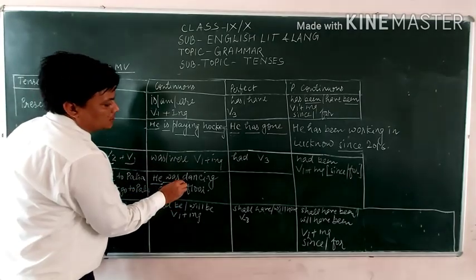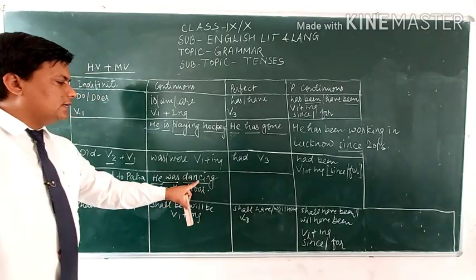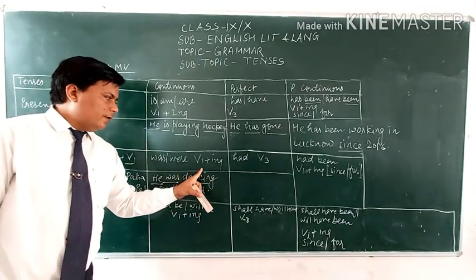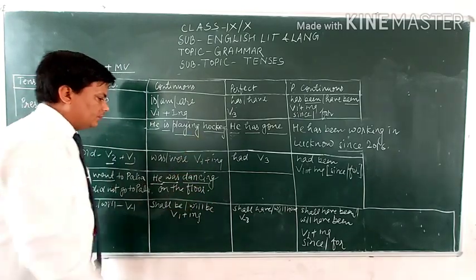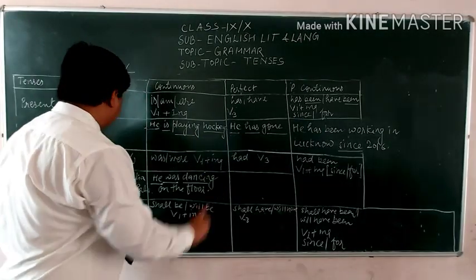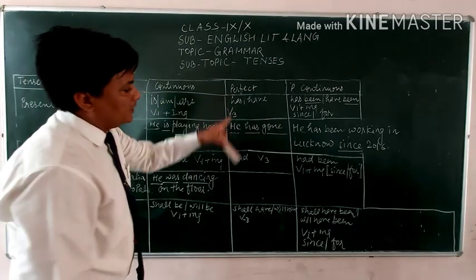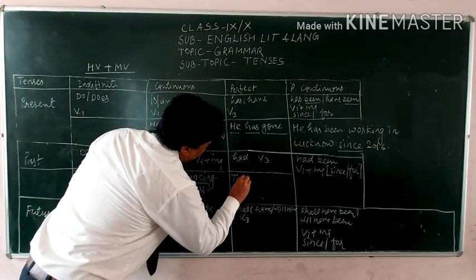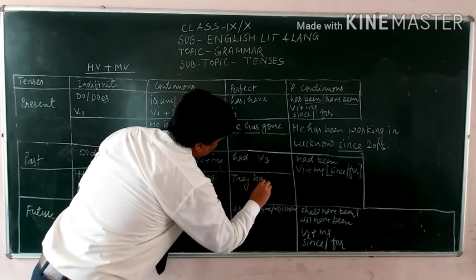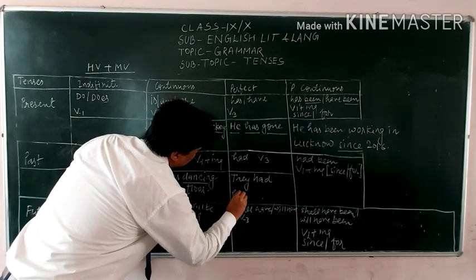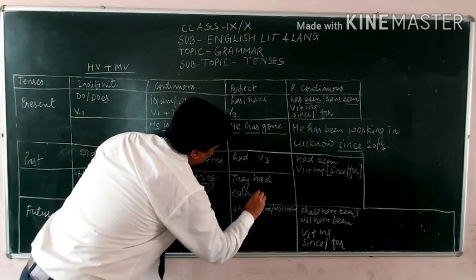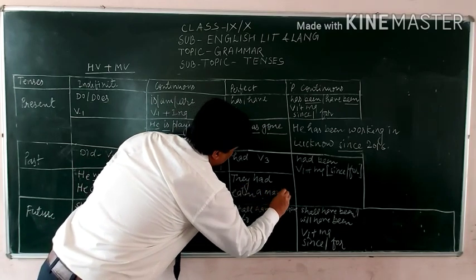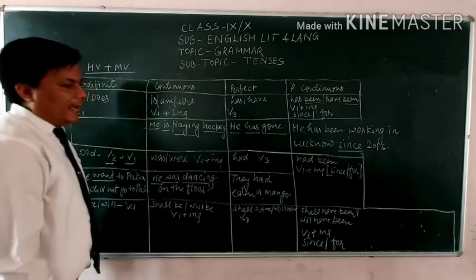Dancing is the dance first form, and the fourth form is dancing, means first form plus ing. Keep in mind. Had, past perfect tense, had is here. So like they had eaten a mango.